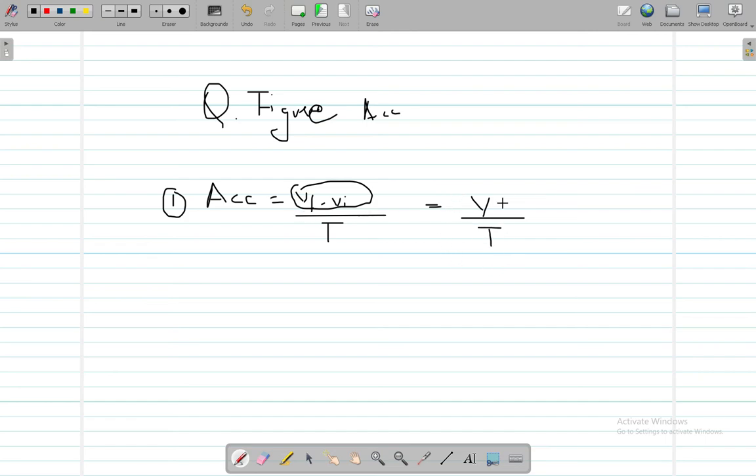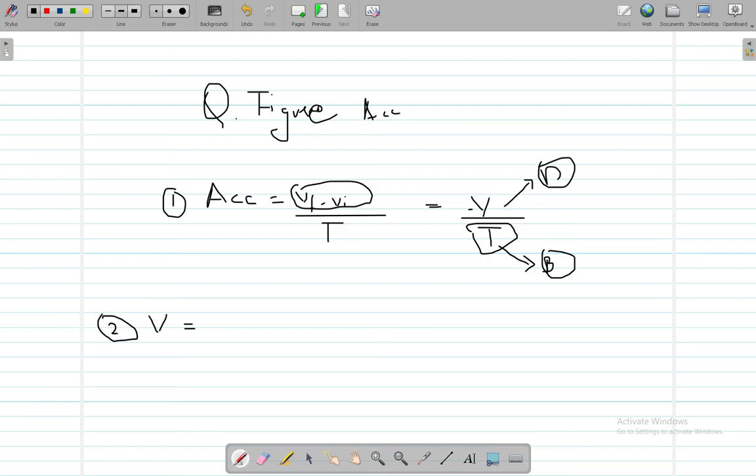Alright, velocity upon time, you are going to write the dimensions again. Now as you can see, T is a base quantity, but here V is a derived quantity. So what you are going to do is take out this derived quantity, which is velocity, and calculate the dimension of velocity first.